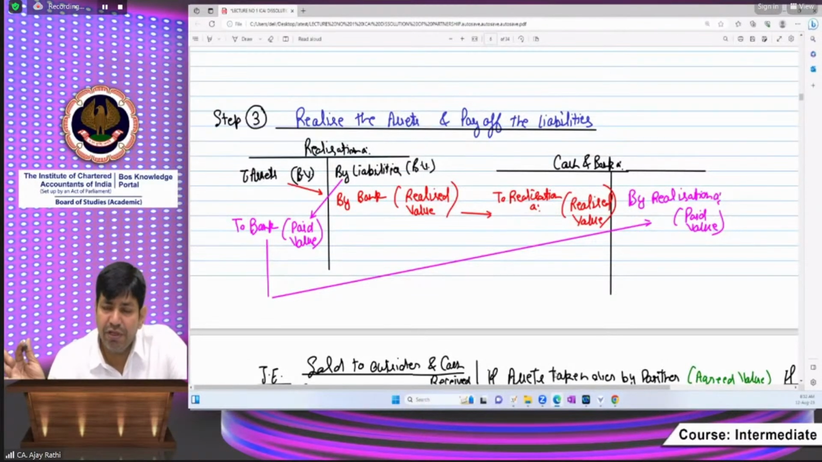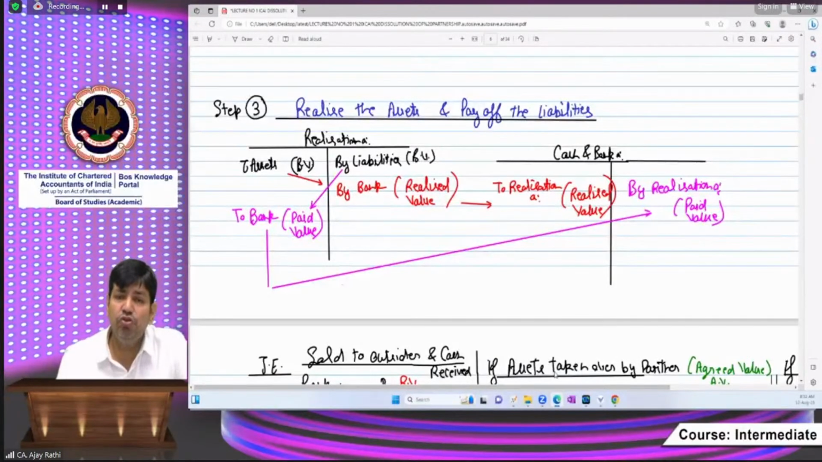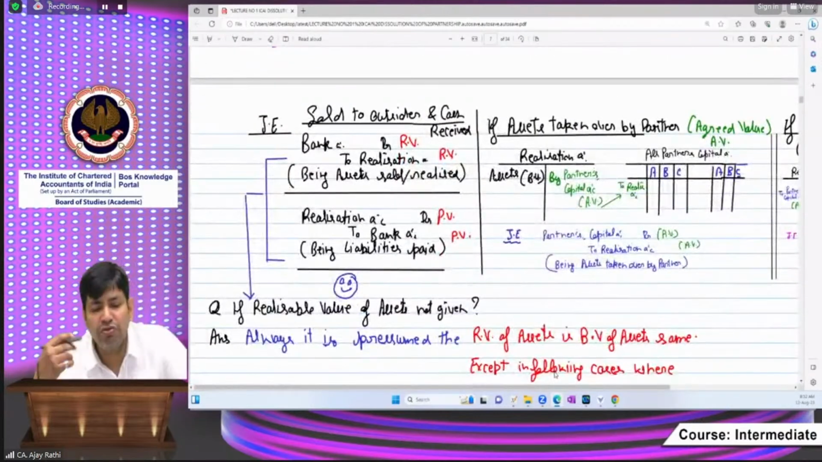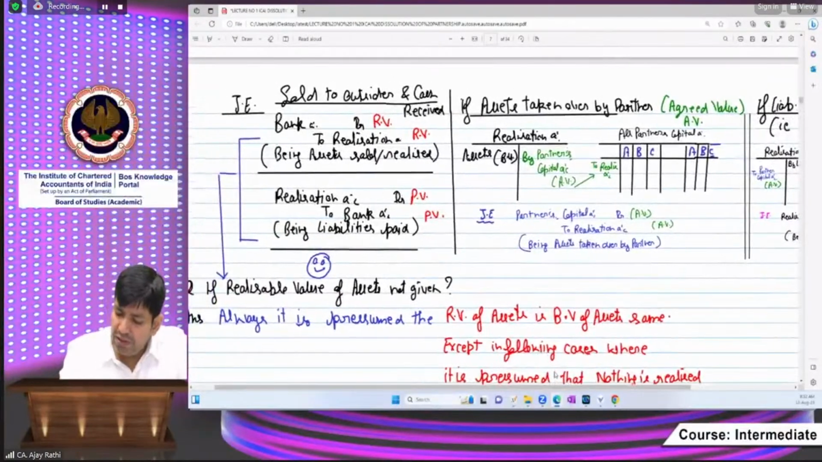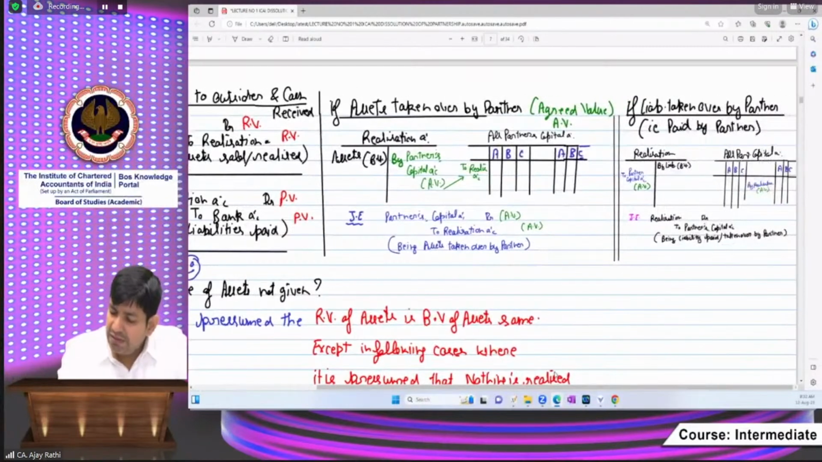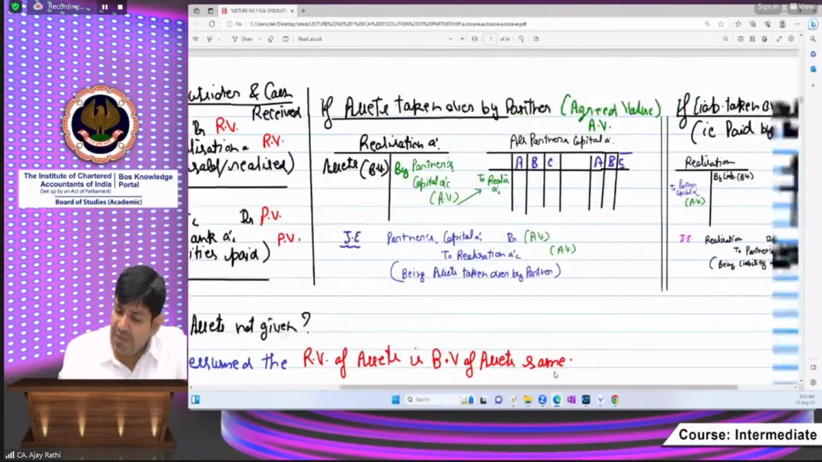Is there any confusion? Because now we are very soon moving to question practice. Sometimes in the question we found some advanced doubts, and those have been prepared here. Sold to outsider and cash received: bank account debit, realization credit. Okay. Sometimes assets are taken over by the partner. Then in that case, instead of debiting the bank account, we shall be debiting the partner's account. That is, partner's capital account debit to realization account. Okay, beta. Sometimes it happens the liabilities are being paid by the partners.